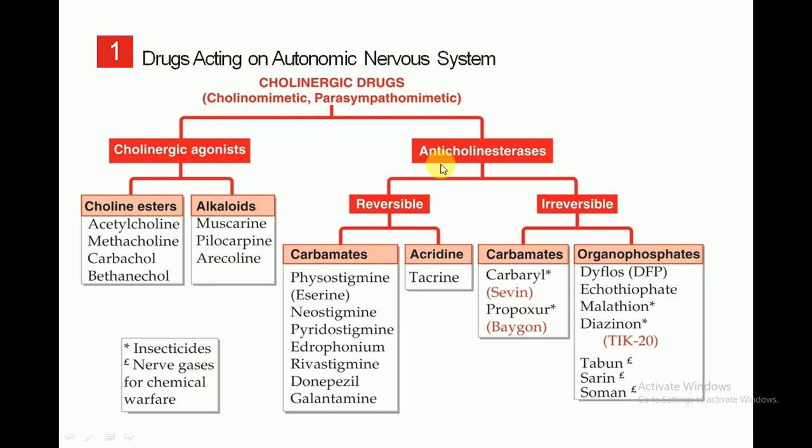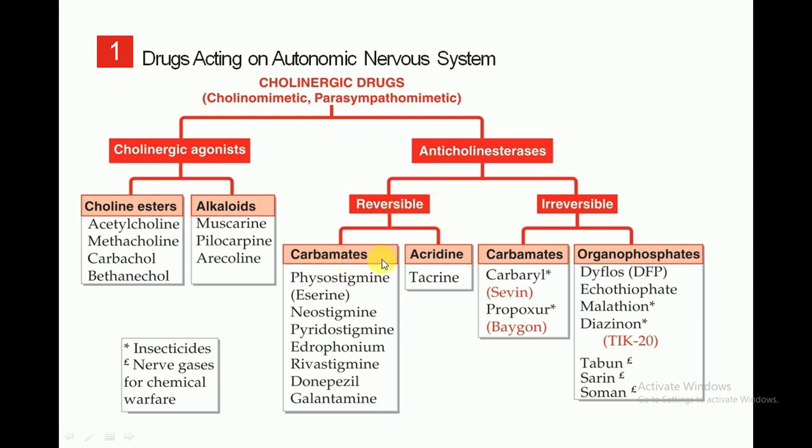The second group is anticholinesterases, reversible and irreversible, which I have already explained in my previous lectures. But here I am going to highlight the particular drugs and their doses.